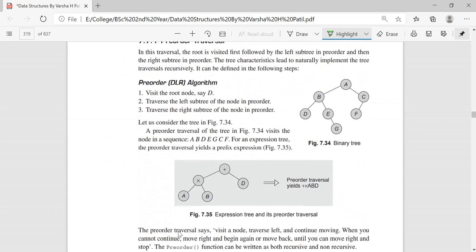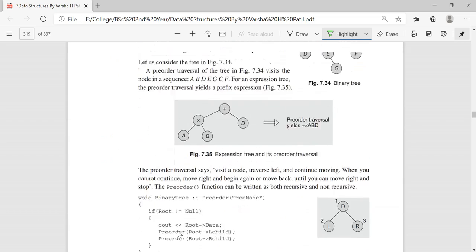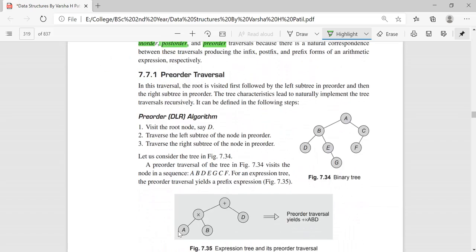So the first one is pre-order traversal. So what is pre-order traversal? In this traversal, the root is visited first, followed by the left subtree, and then the right subtree.